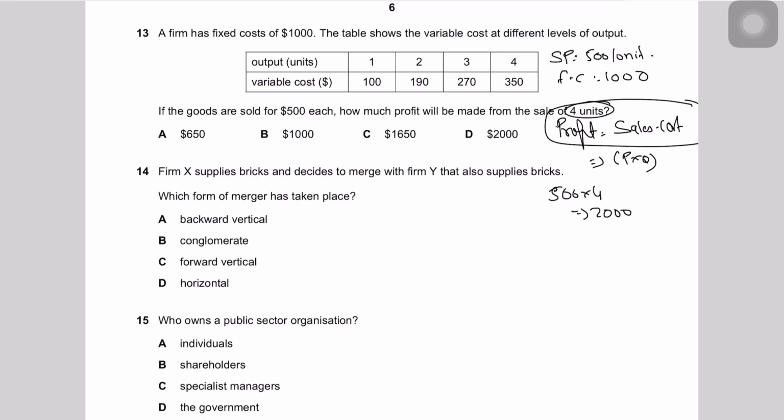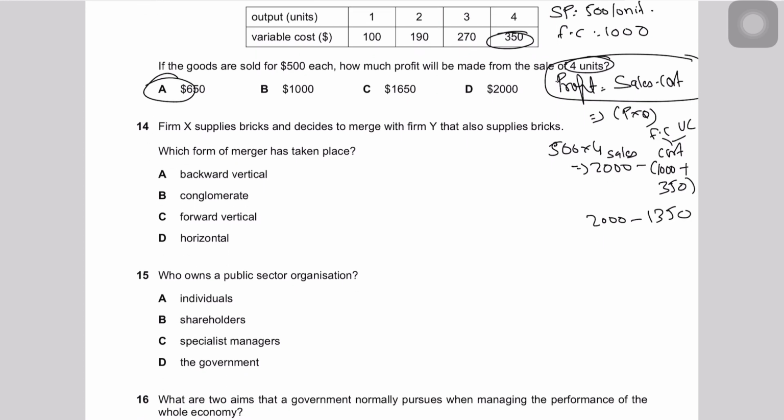Now that is your sales basically. This is your sales. 2,000 is your sales from 4 units, minus your cost. Your cost represents your fixed cost plus your variable cost. Your fixed cost is already given as 1,000, which won't change whether you make 3 or 2 or 4 or a million units. So variable cost, they've given us already 350 at 4 units. So 1,000 plus 350 is basically how much? 1,350. 2,000 minus 1,350 would be 650. So 13 should be A. 13 is the right answer.